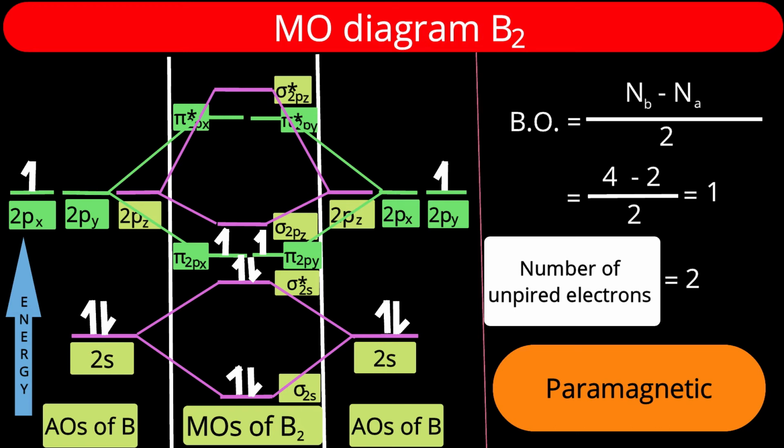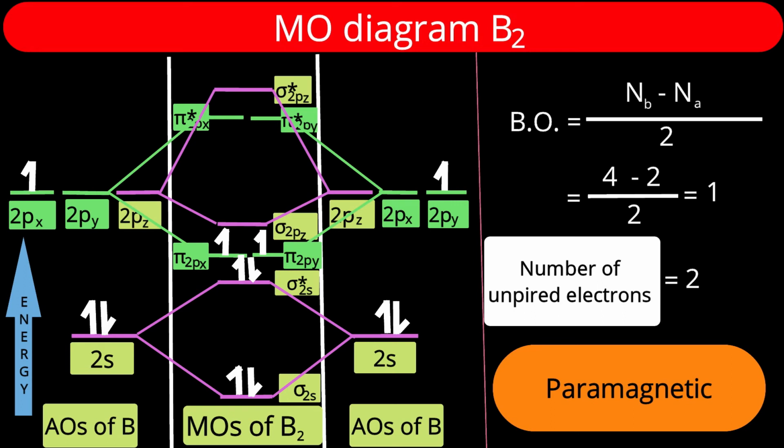What is our formula to find bond order? Bond order is equal to the number of electrons in bonding orbitals minus the number of electrons in anti-bonding orbitals, divided by 2. How many electrons are there in bonding orbitals? 4. In which orbitals? Sigma 2s, 2 electrons, and π2px and π2py, 2 electrons. Minus the number of electrons in anti-bonding orbitals, 2. In which orbital? Sigma star 2s. Divided by 2 is equal to 1.